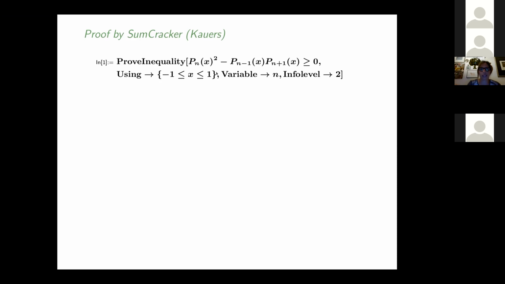But what you have to tell is these additional parameters, where they are supposed to be, because the inequality doesn't hold for all x. What is the variable? And this info level is something that will show some output that I showed now. So this is just an additional option. And in what I said before, it would be now f_n greater equals 0. So this would be the Delta n, the whole thing that I have defined here.